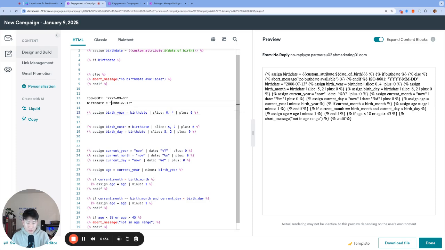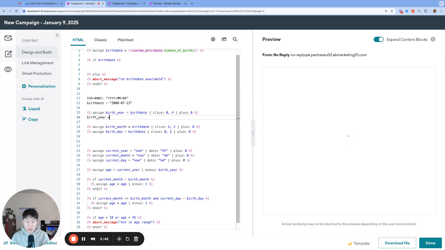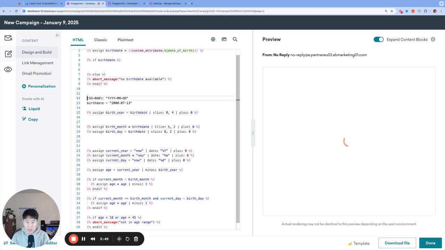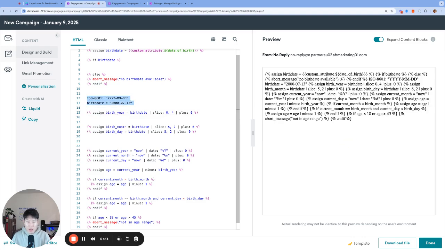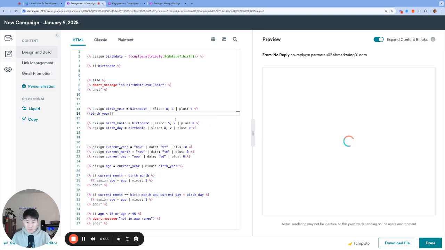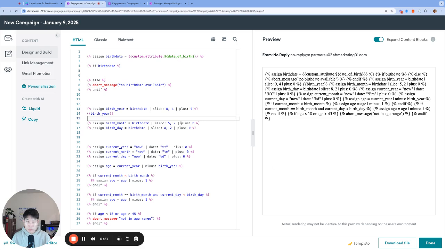So starting from the very first character, grab the first 4 characters, and that returns 2000, which is exactly the birth year. So birth year behind the scenes returns 2000. And instead of writing out our code like this, let's actually try rendering out birth year. And then let's click preview.